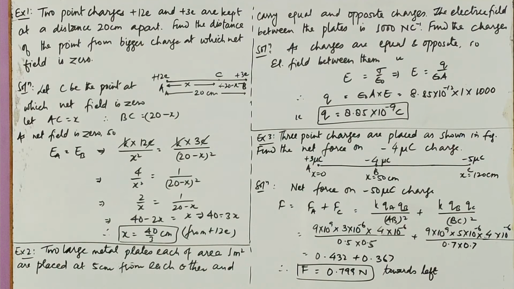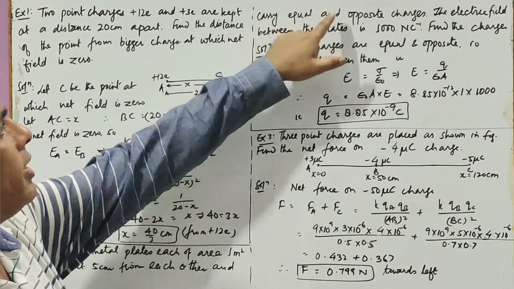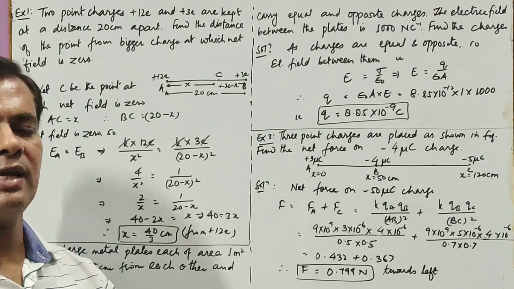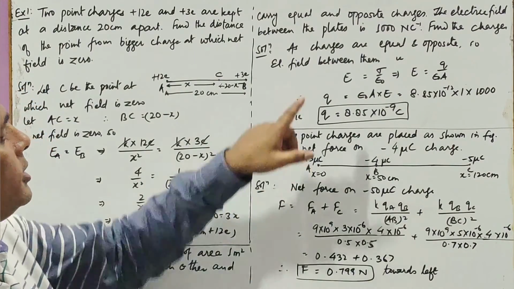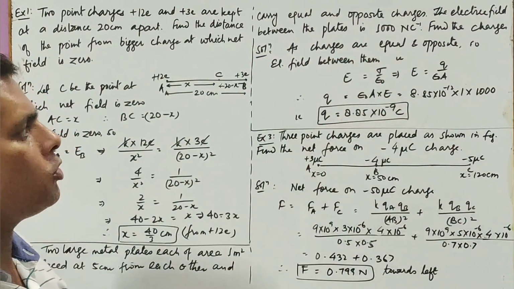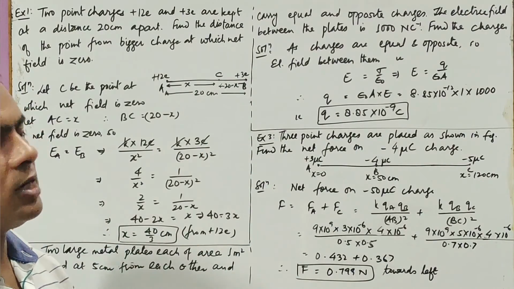Now proceeding further to the next numerical, we have got two large metal plates, each of area 1 meter square. They have been kept at a distance of 5 centimeter facing each other, and they carry equal and opposite charges. The field between the plates is 1000 Newton per Coulomb. Find the charges.